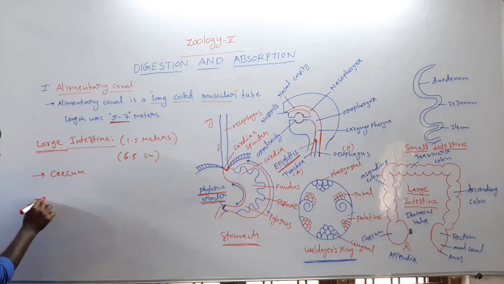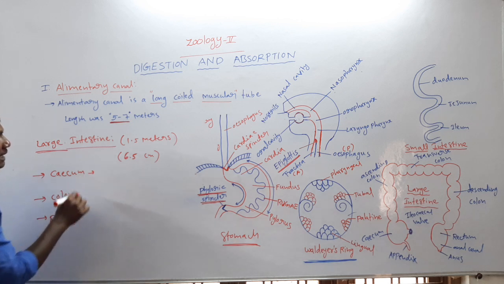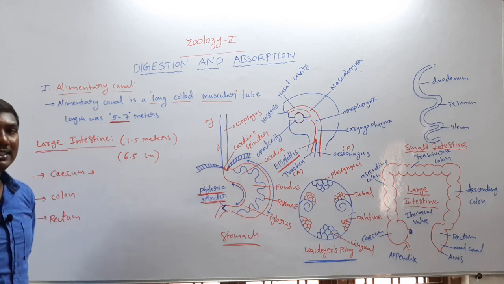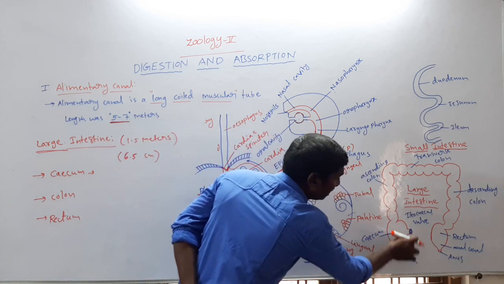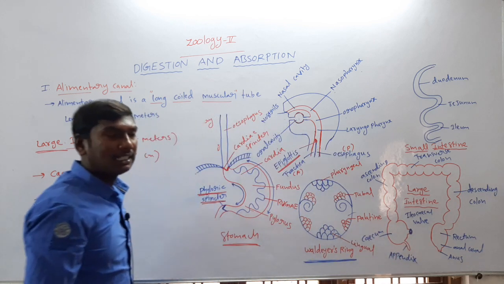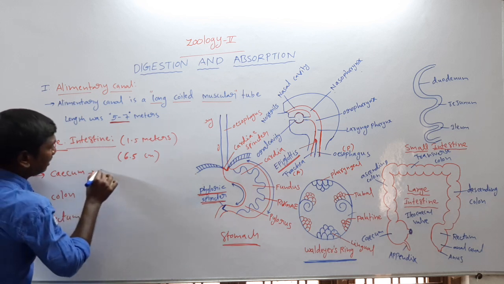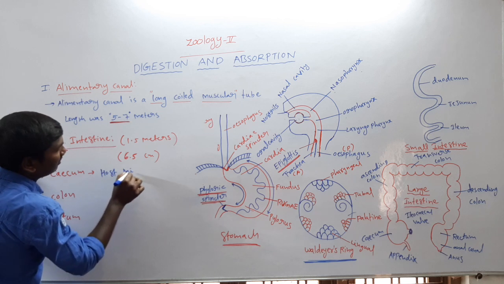First one cecum, second one colon, third one rectum. The first one is the cecum. The cecum is a blind sac-like structure. These are hosts for the microorganisms.